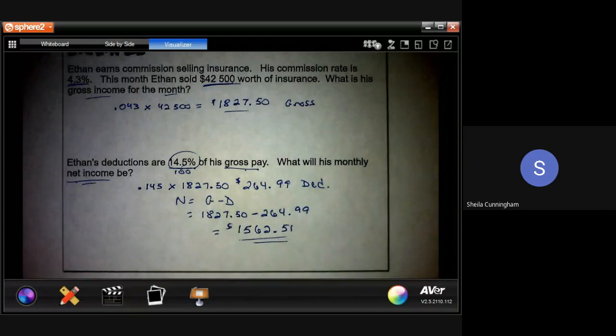So that is what he is taking home for the month. That's for a whole entire month. So he's probably going to want to sell a little bit more worth of insurance every month to bump up what he's actually taking home.